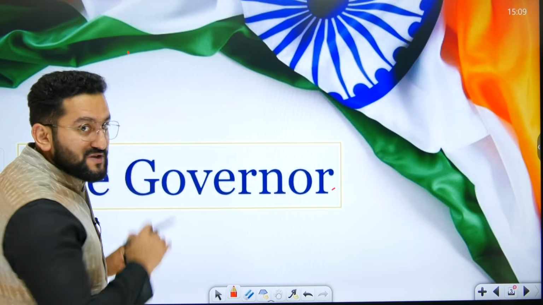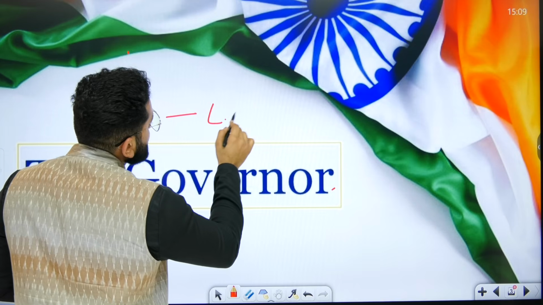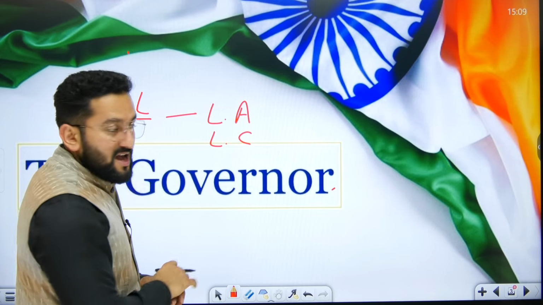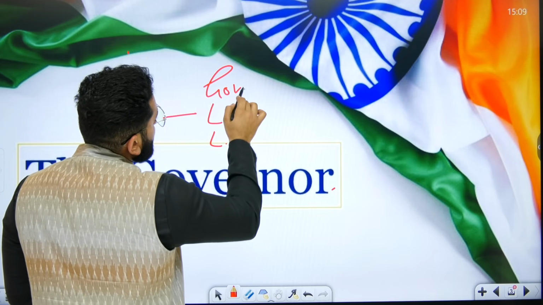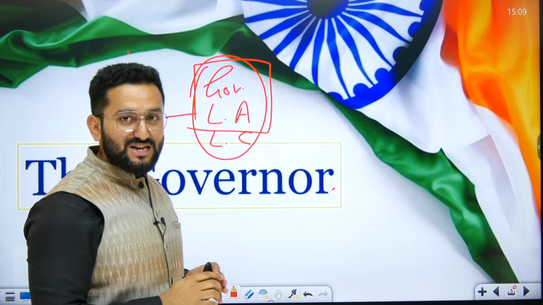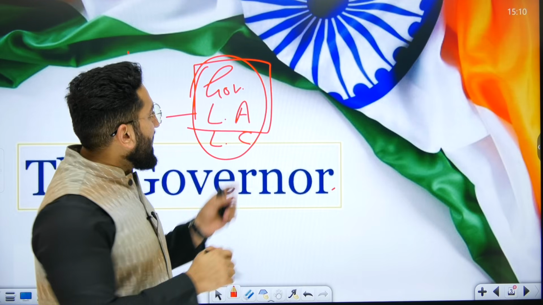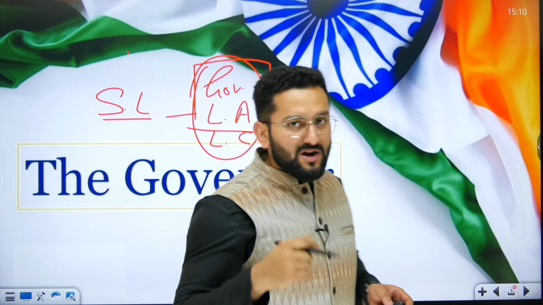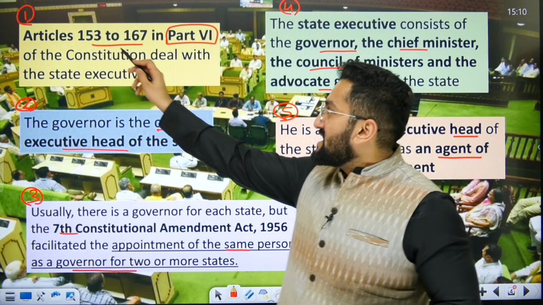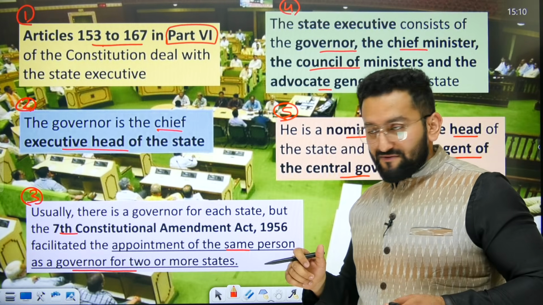Similarly, at the level of state, when we use the word state legislature, we have the legislative assembly. In some states we also have a second house, that is the legislative council. Along with them we need to count the office of governor, then we can say that yes, this is the state legislature, because a bill is presented in the assembly, or council if there are two houses, and then presented before the governor. When the governor signs, then it becomes an act in that particular state. So part 6, article 153 to 167, we talk about the state executive.